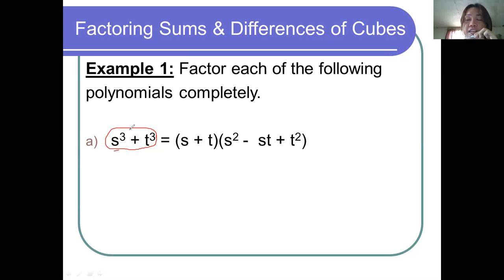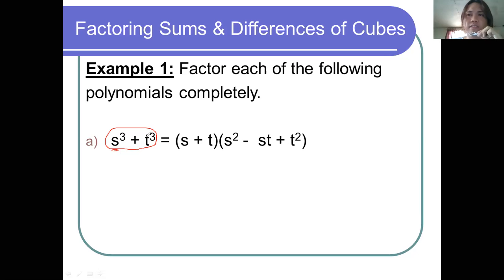Again, let's check if this binomial s cubed plus t cubed is a sum of two cubes. How to check? Remember the three conditions. It must have two terms. Let's check: s cubed and t cubed. How many terms? There are two. So the first condition is satisfied.